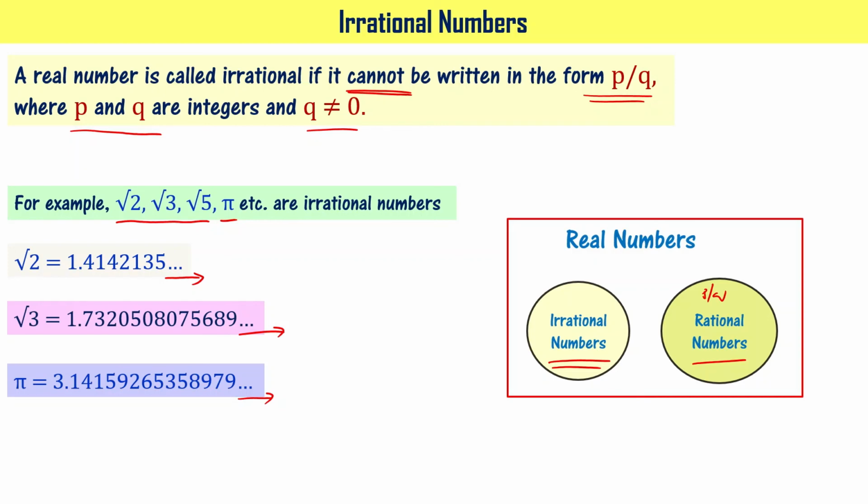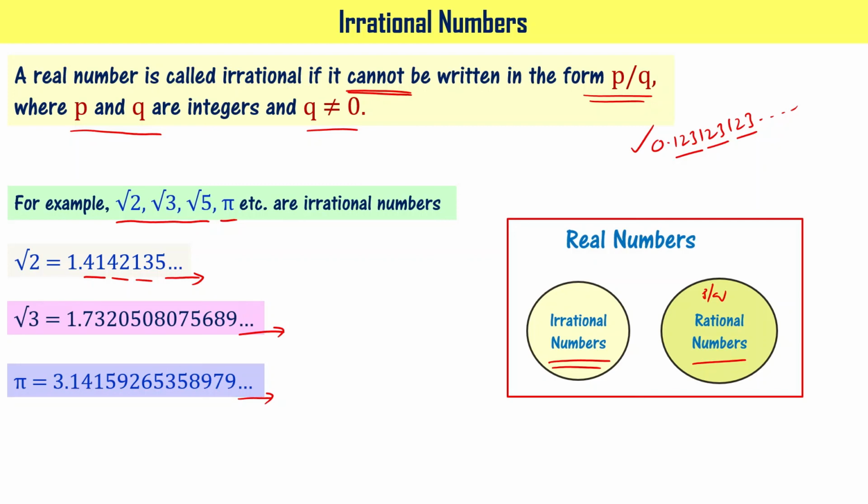For example, if you have something like 0.123, 123, 123 and so on, this is also a decimal number, right? But look at this, 123, 123, 123 is repeating, right? This is a repeating decimal. Whereas here, there is nothing like 41, here 42, 13. No, there is no specific pattern it would be following.